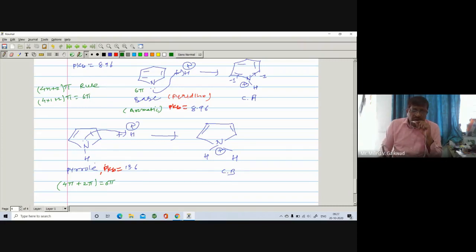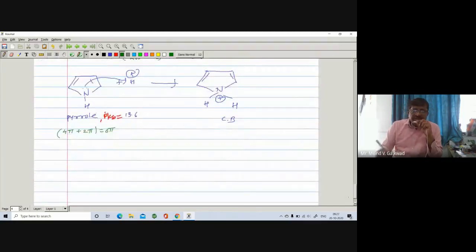As they are involved in delocalization, they are not available for donation to the H positive. That's why it is less basic in nature. But in pyridine, the lone pair on the nitrogen is not involved in delocalization and is available for donation. That's why pyridine is more basic as compared to pyrrole.